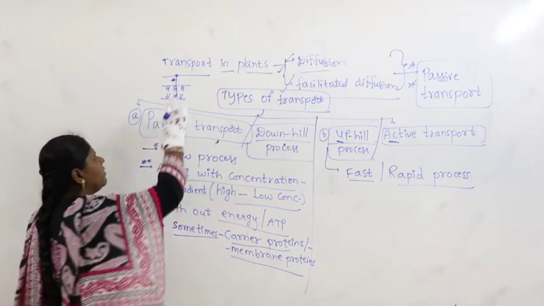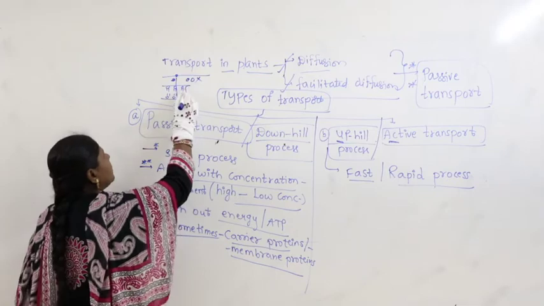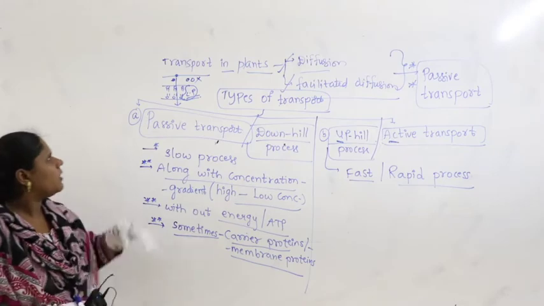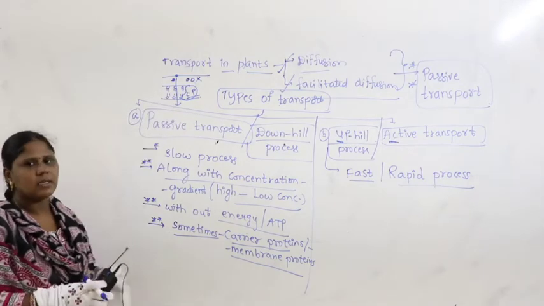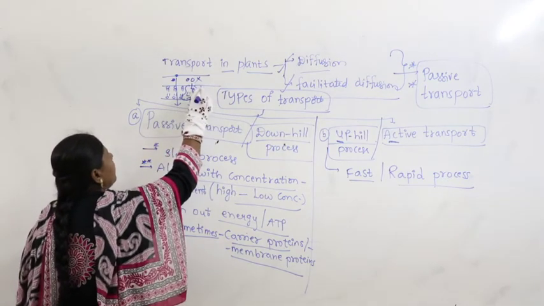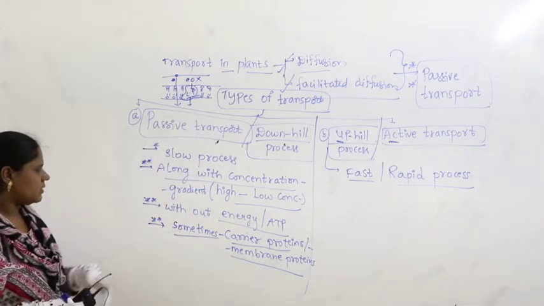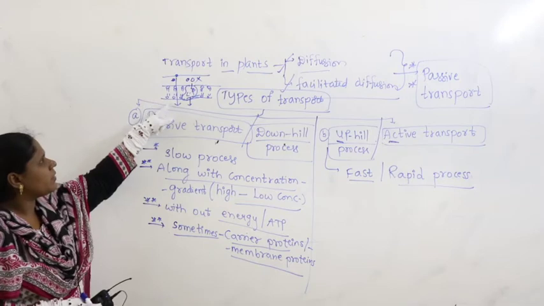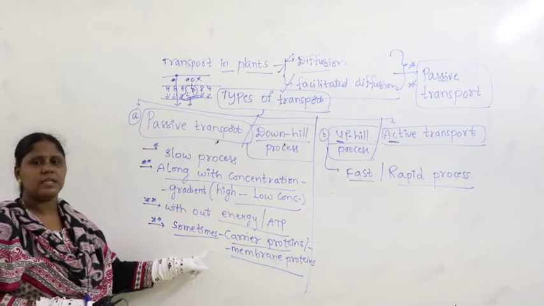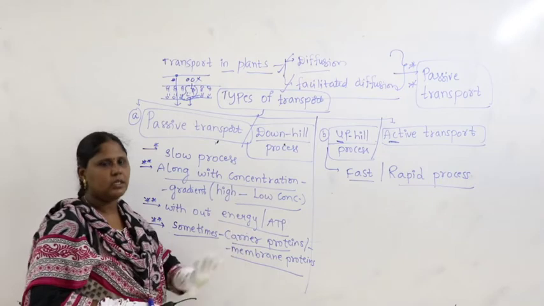Suppose the molecules are not soluble in lipids, how do they pass? They have to pass with the help of carrier proteins. That means sometimes they pass across the membrane because they are soluble in lipids, and sometimes they take the help of carrier proteins or membrane proteins.